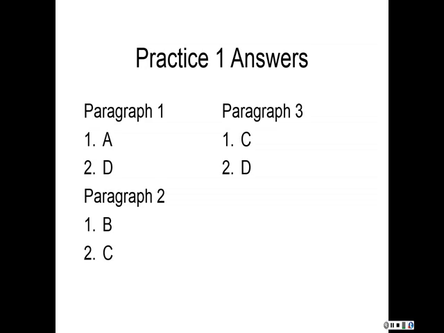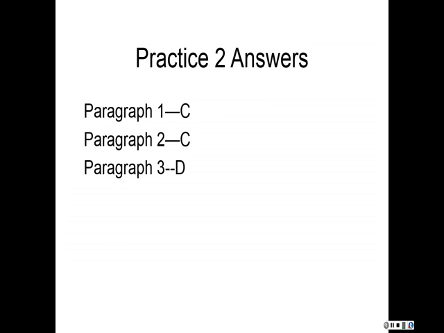Now let's look at practice 2. The answer to paragraph 1 is C. Answers A and B are too broad, and answer D is too narrow. Paragraph 2, the answer is again C, because answers A, B, and D are not supported in the passage.